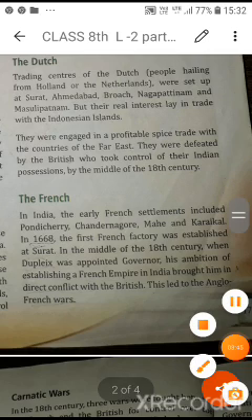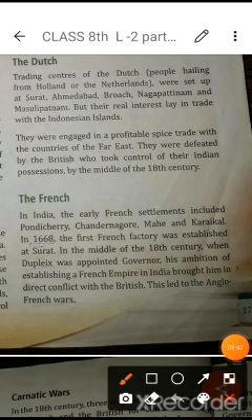French means those who came from France, and the French settlements included Pondicherry, Chandragore, Mahe and Karaikal. In 1668, the first French factory was established in Surat. Surat means Gujarat. In the middle of the 18th century, Dupleix was appointed governor. So you have to learn the name. One of the French officers was Dupleix.